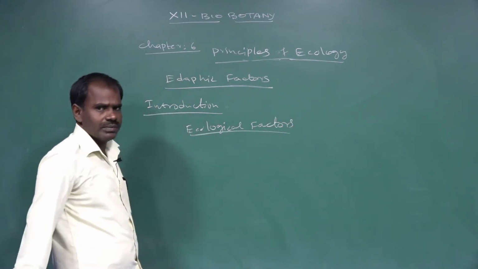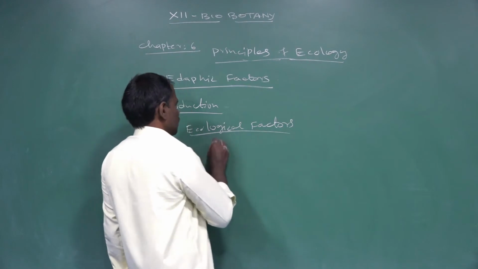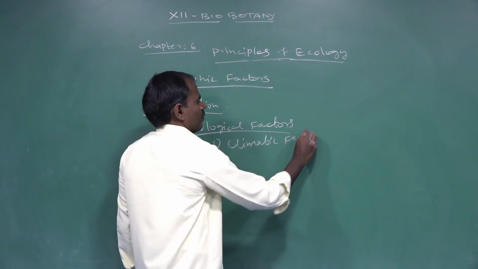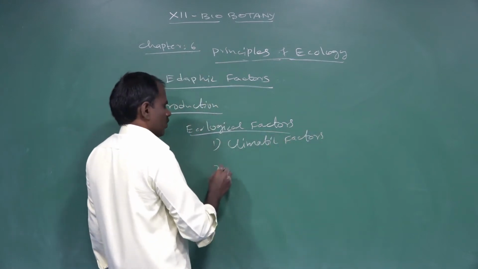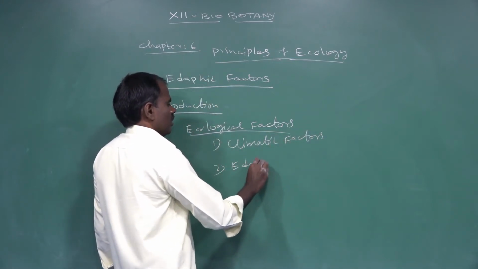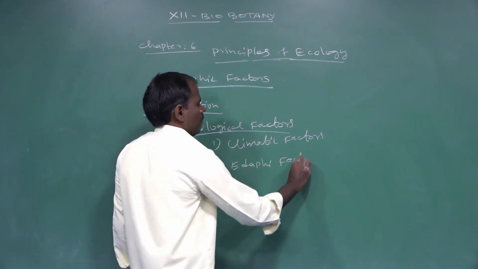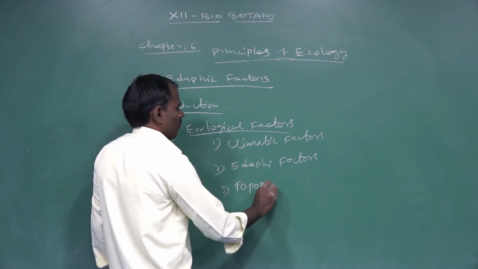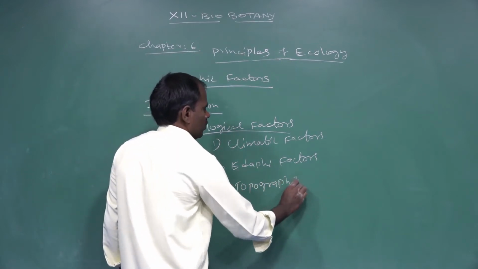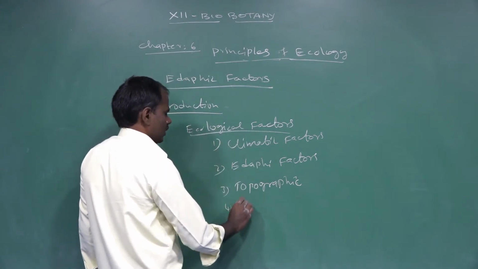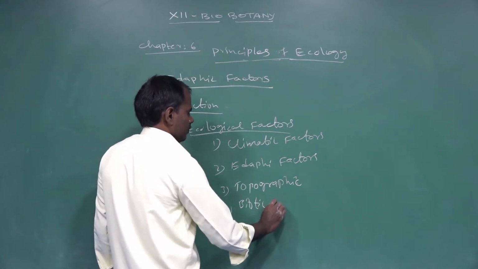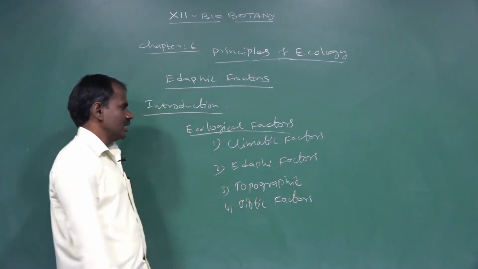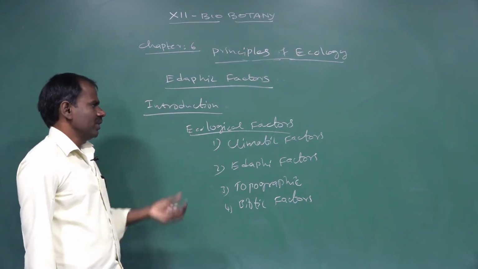Ecological factors are classified into 4 categories. The first one is climatic factors. The second one is edaphic factors. The third one is topographic factors. The fourth one is biotic factors. These 4 categories are classified based on the arrangement of ecological factors.